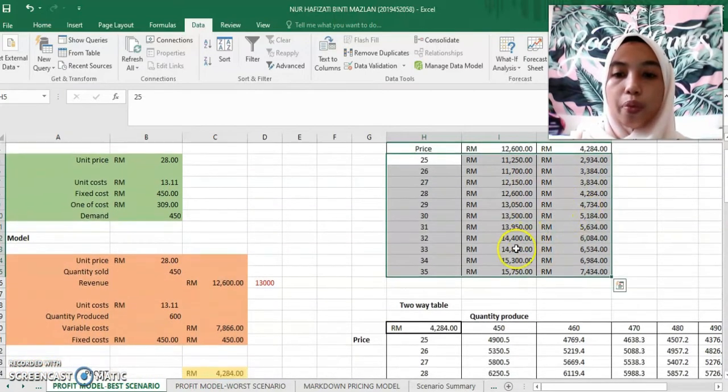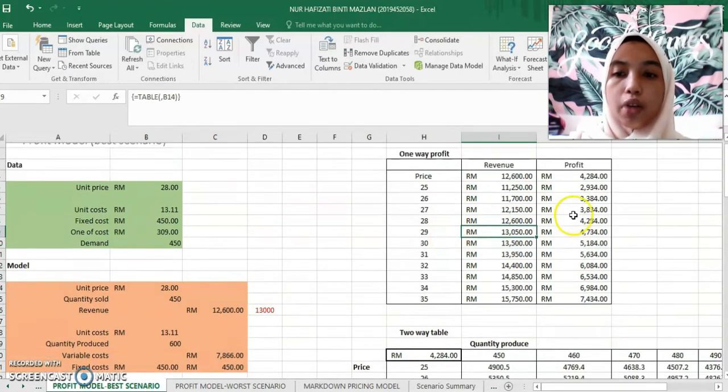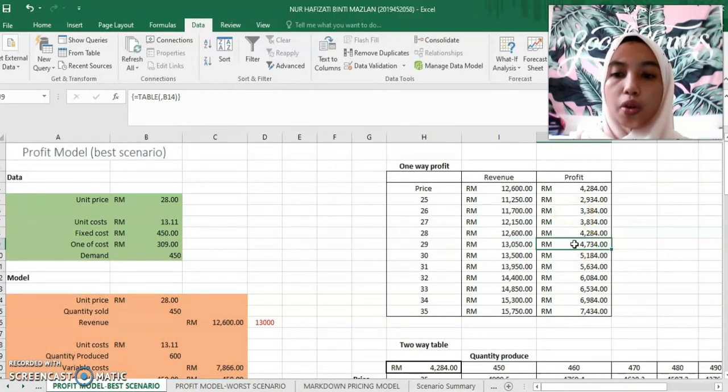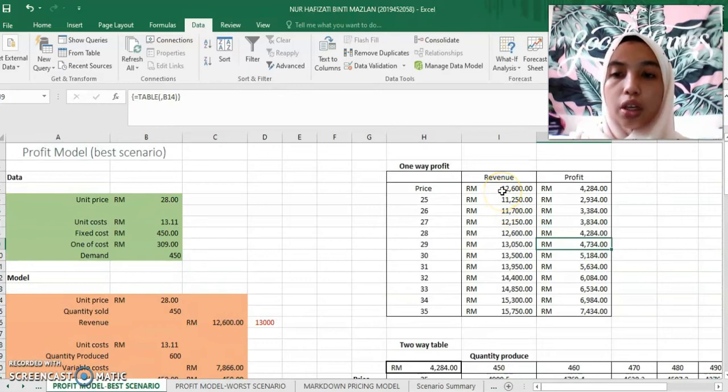As you can see, we can gain our revenue if the price is 29, but the profit is not achieved yet. If we want to achieve the revenue and the profit, we have to put our price up to 35 ringgit.